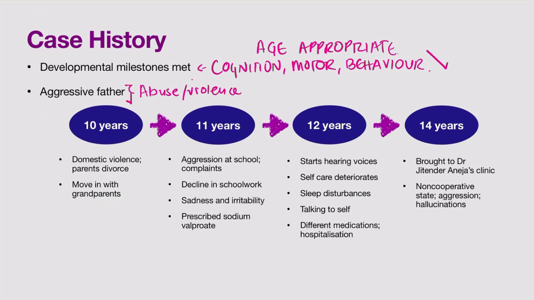But by the age of 11, there were some causes for concern, which involved him having many fights at school. There were many complaints. His academic performance really declined. There was decline in his schoolwork. He started to demonstrate sadness. He became quite irritable, and he was then taken to a doctor, a psychiatrist, I believe, who prescribed sodium valproate, which is actually a medication that is used for bipolar disorder.